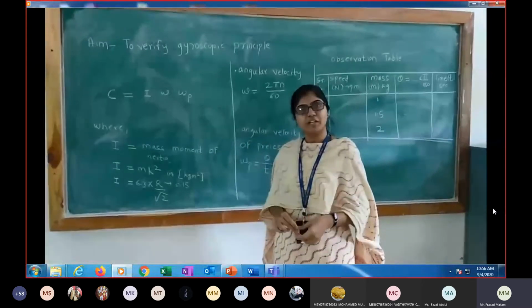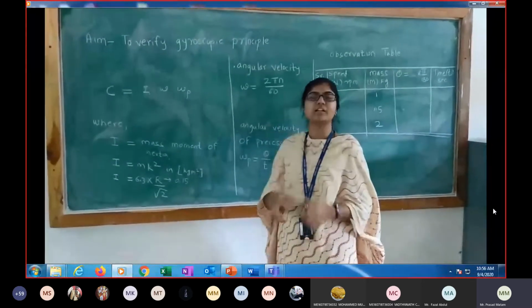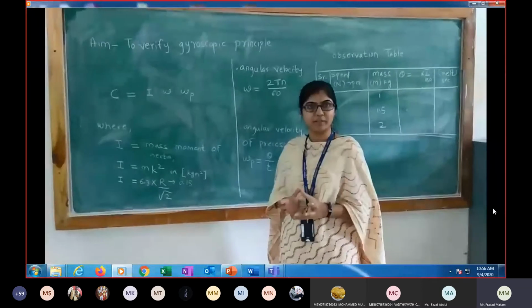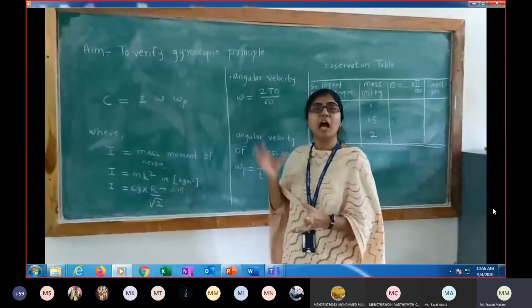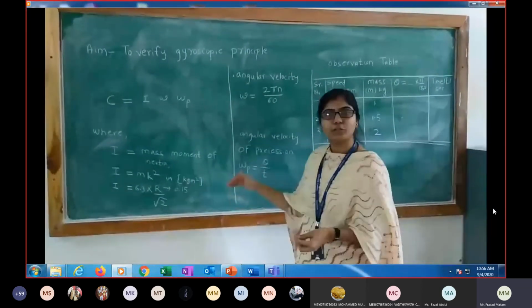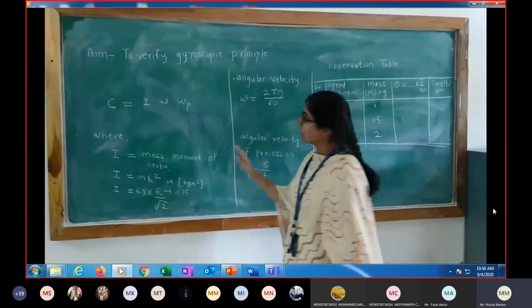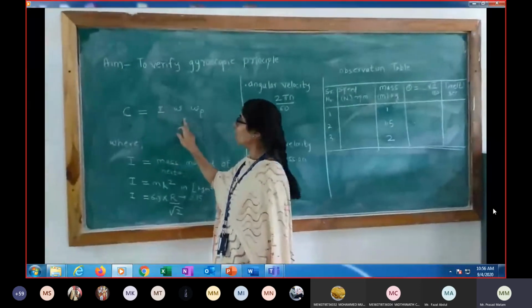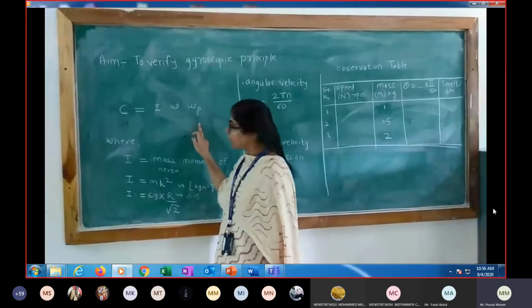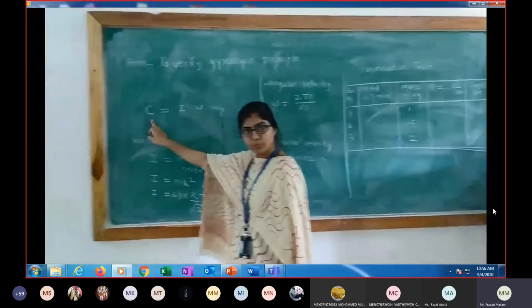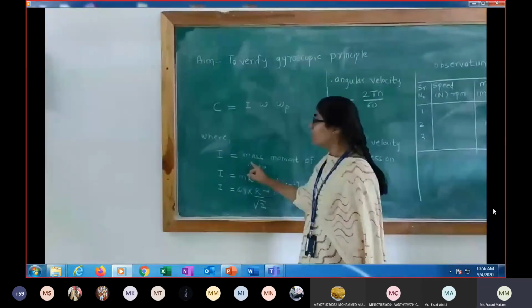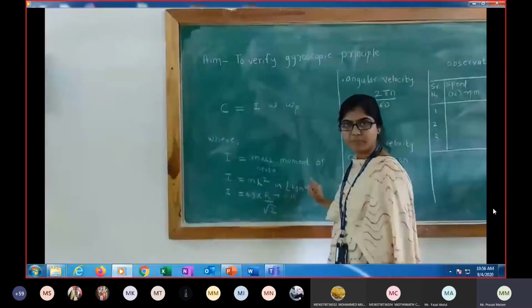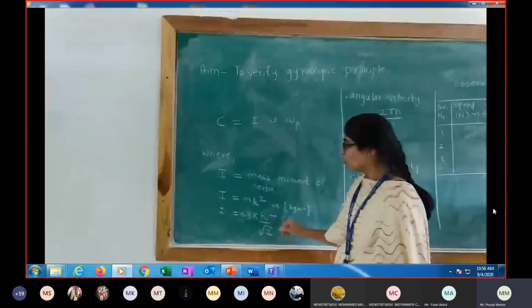So earlier we studied the gyroscopic experimental setup. Now we will study how to calculate the magnitude of the gyroscopic couple. The gyroscopic couple magnitude is calculated by I into omega into omega p, where C is the gyroscopic couple and I is the mass moment of inertia of the rotor.